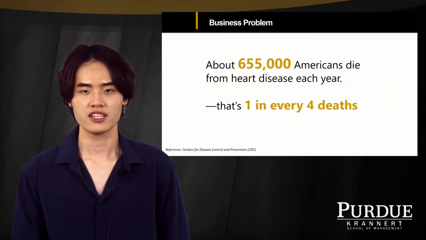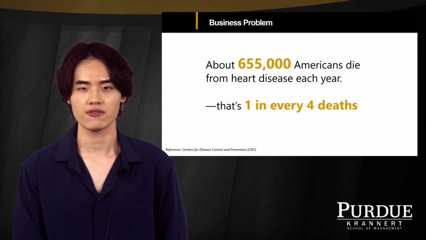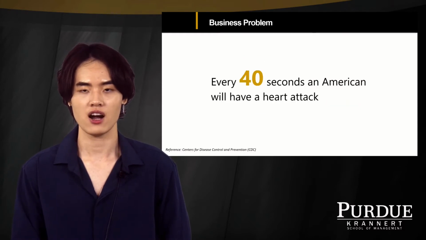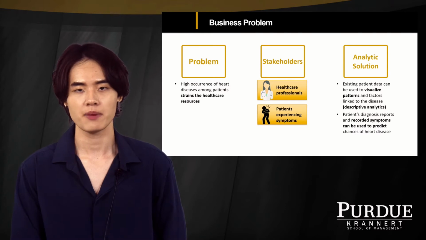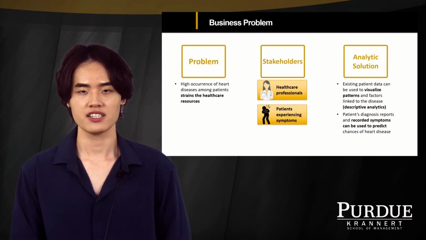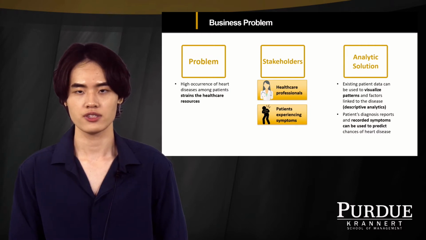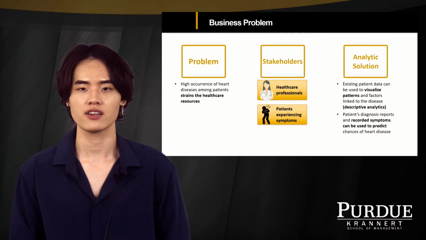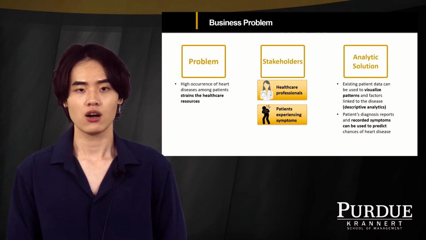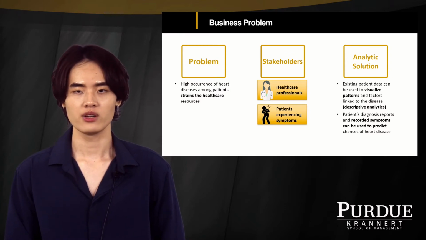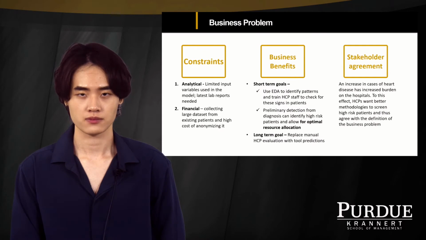First, I would like to mention that 655,000 Americans die from heart disease each year, which is about 1 out of 4 deaths. And every 40 seconds, one American will have a heart attack. So we are inspired by this information. The problem is that this high number of heart disease cases puts pressure on healthcare resources. Then we identify the two stakeholders, which are healthcare professionals and the patients. Also, we provide 2 analytic solutions, and we will elaborate on them later.